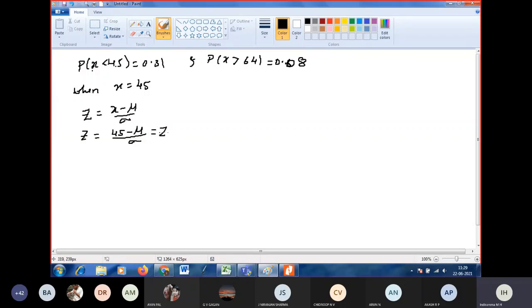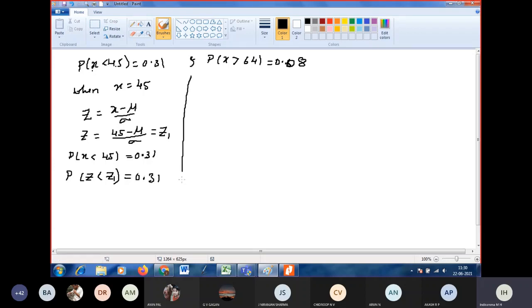I will call this Z1. So P of X less than 45, which is 0.31, can be written as P of Z less than Z1. I cannot give Z1 as a number because I don't know mu and sigma, which I need to find.